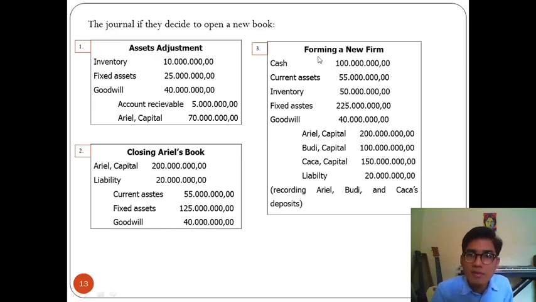And forming a new firm. Put cash, current assets, inventory, fixed assets, and goodwill on debit, and credit all of their capitals and their liability. This is the number.